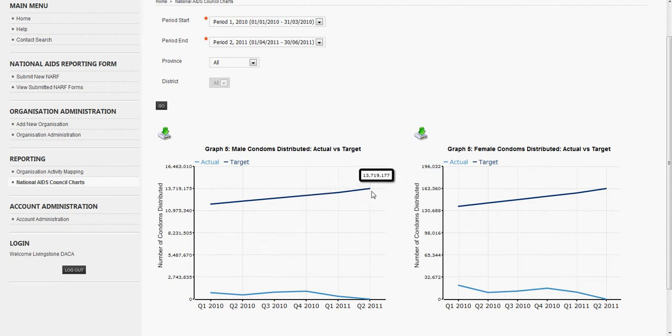And so, to meet the Millennium Development Goals, we've changed from a target of 11.7 million condoms per quarter. At this stage, we should be distributing 13.7 million condoms across the whole of Zambia. And of course, this will continue all the way up on that same gradient until 2015. The light blue line represents the actuals, so the sum of the numbers of condoms that have actually been distributed by our partner organisations. And you can see that at the moment